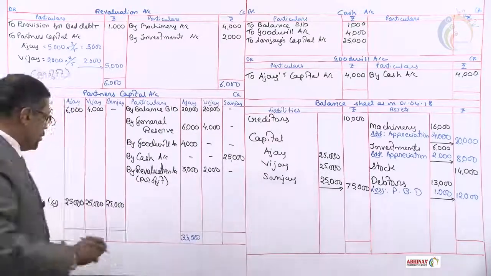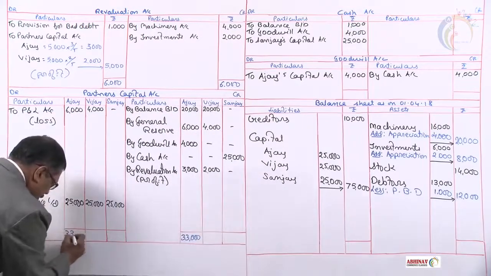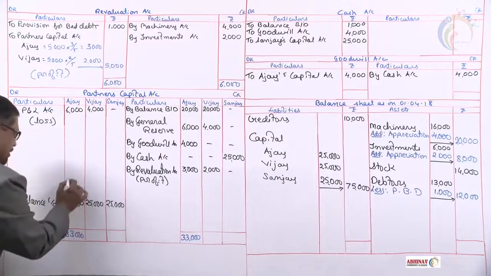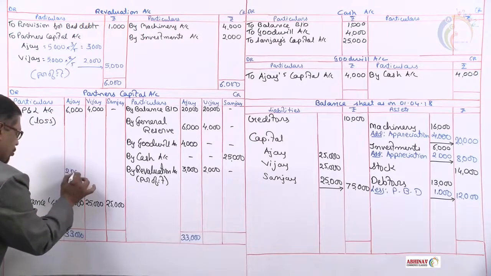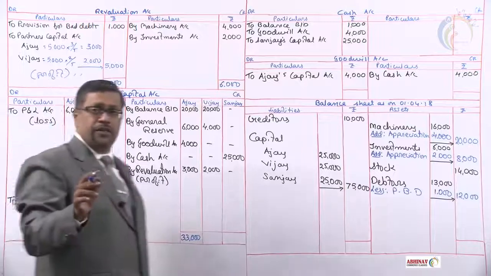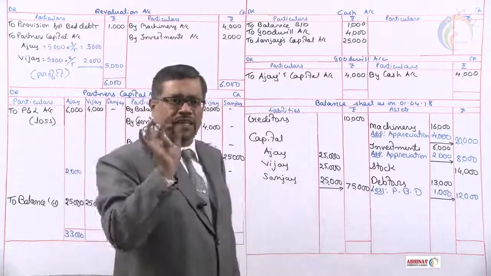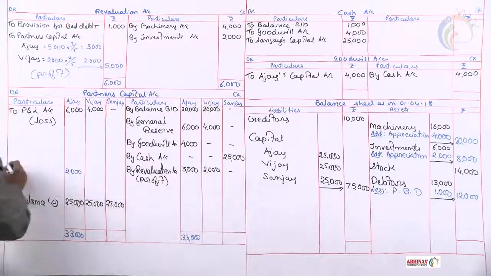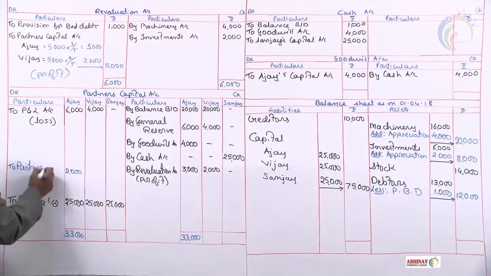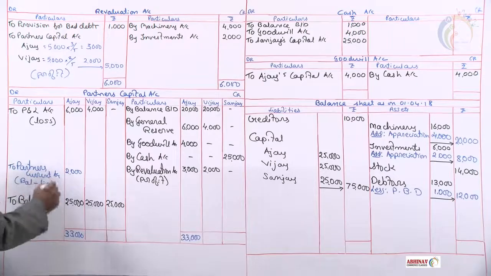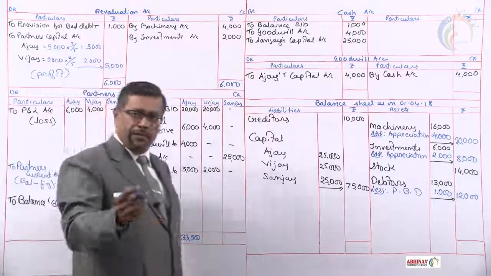We write it on both sides. 33 minus this, the balance we get is 2,000. What is mentioned? We should transfer to which account? Current account. So this will be transferred to partners' current account. We can specify this as balancing figure, so you'll understand that it is not given in the problem and that we have found it out.